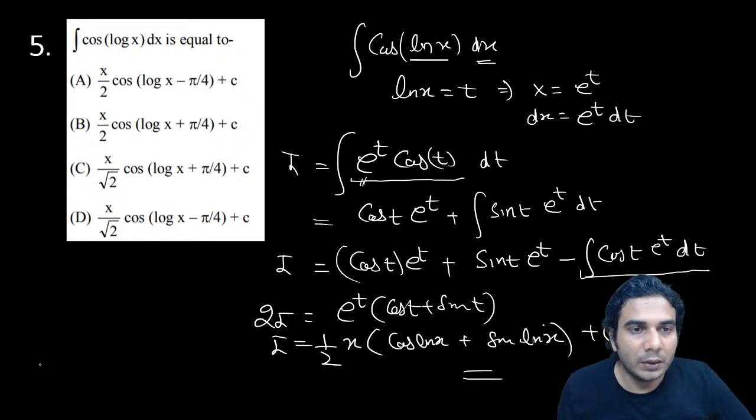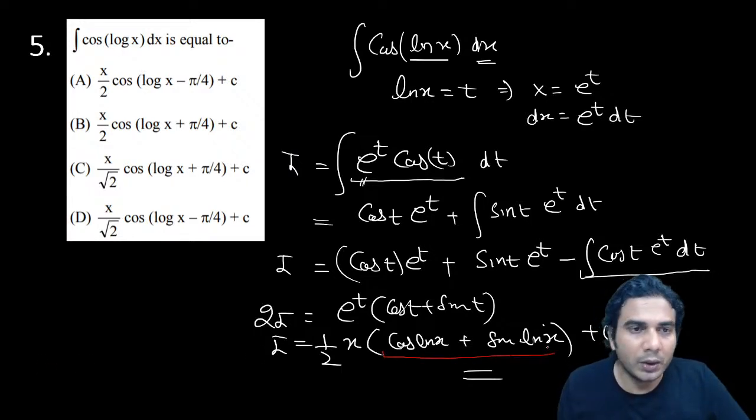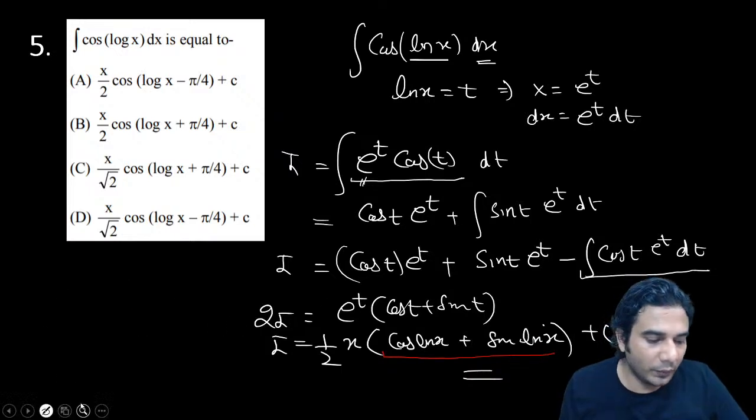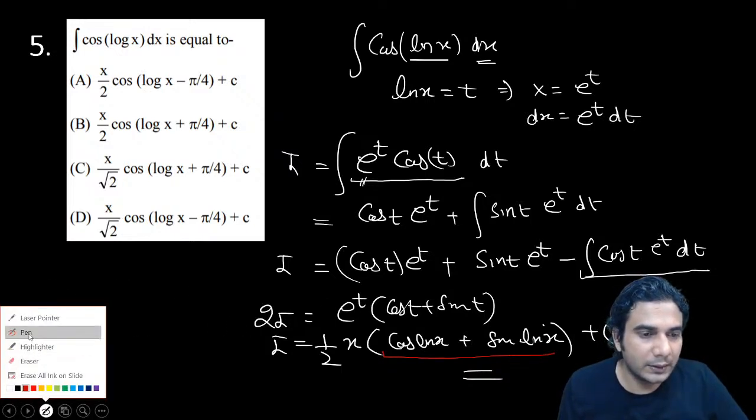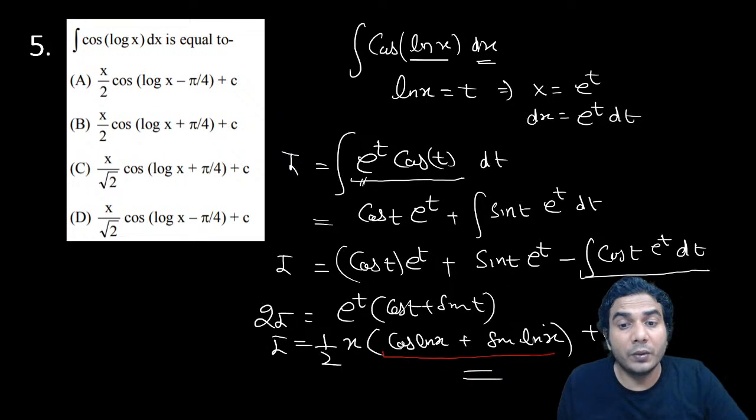You need to write this in the given form, so you can multiply and divide by root 2. After multiplying and dividing by root 2, if you take this root 2 inside, 1 by root 2 can be written as cos 45 or sine 45. Because the answer is given in terms of cos, you can write this in terms of cos.